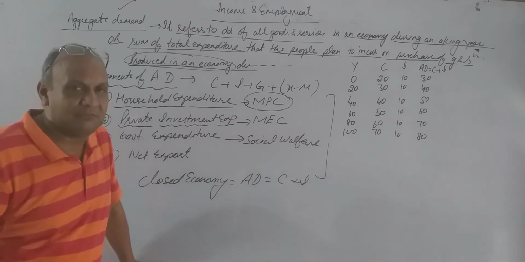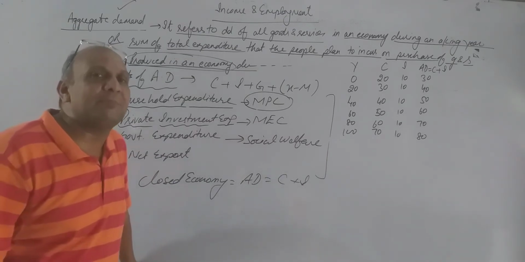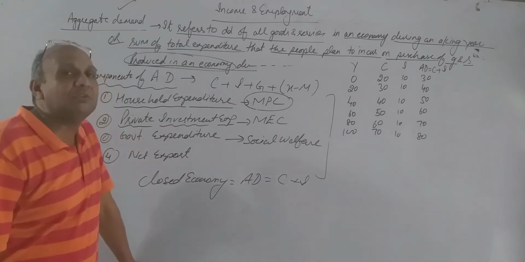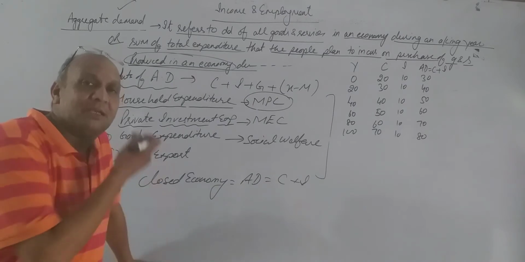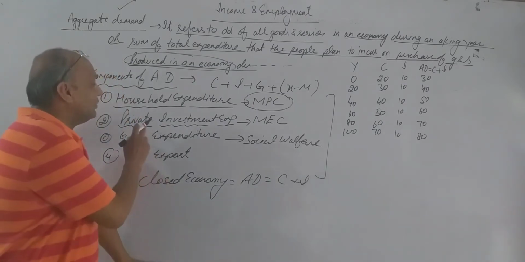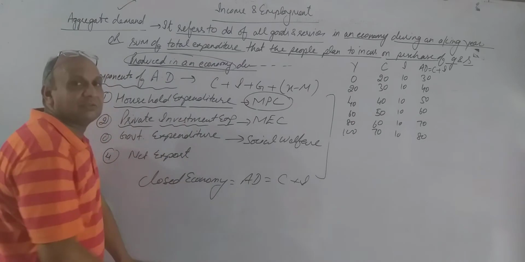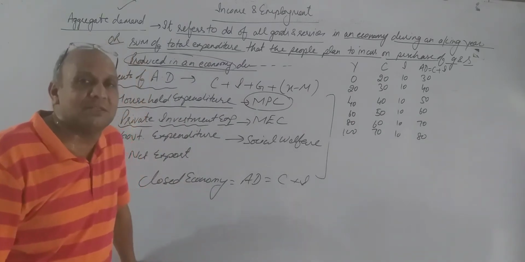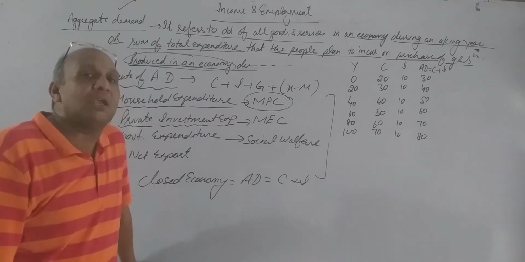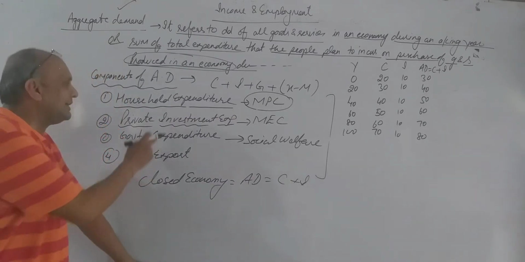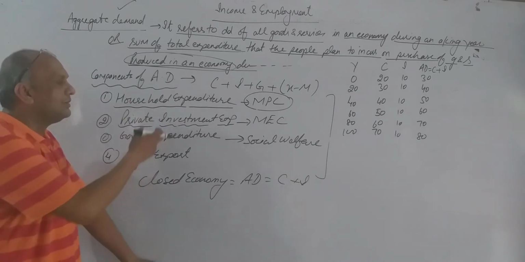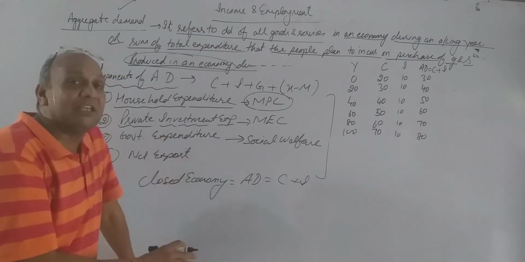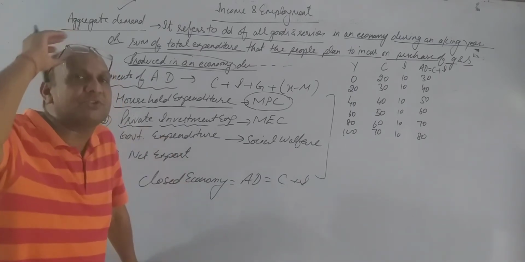Private investment expenditure is done by the businessman. What is the meaning of expenditure done by the businessman? It means the amount invested by the businessman in their businesses is known as private investment expenditure. Each and every businessman invests money into their business in the form of capital in order to produce goods and services. That is known as private investment. Here we are not talking about the government sector, we are talking only about the private sector.